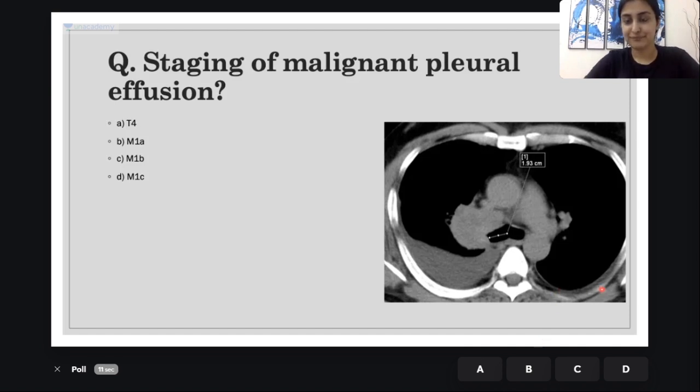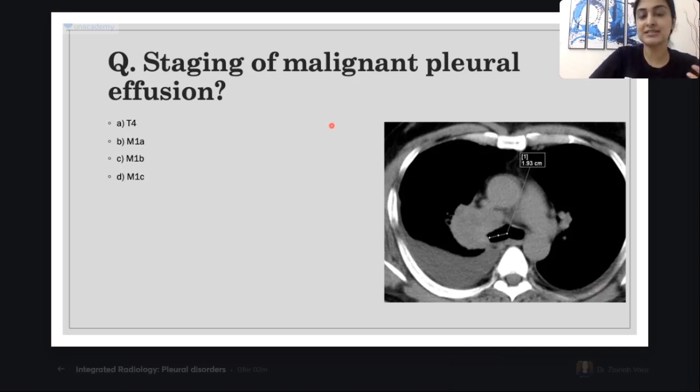Okay, guys, this is a factual question. No issue if you don't know. I'm asking you about the staging of CA lung. Can you all appreciate this, guys? This is a central mass. Tomorrow we have a class on CA lung where I'll be talking about this in great detail. I'll teach you the entire staging and how tumors look. But for now, just believe me that this is a hilar mass.